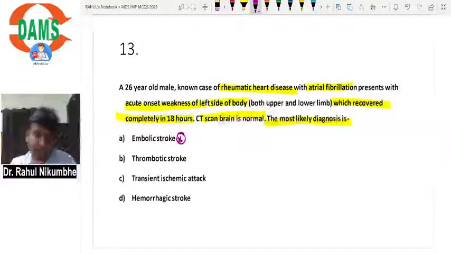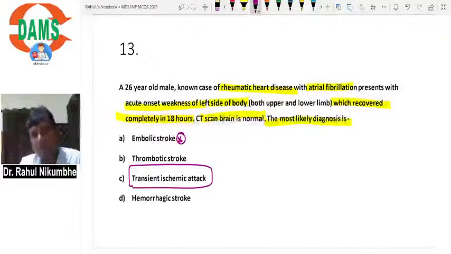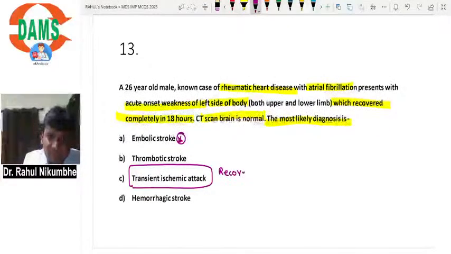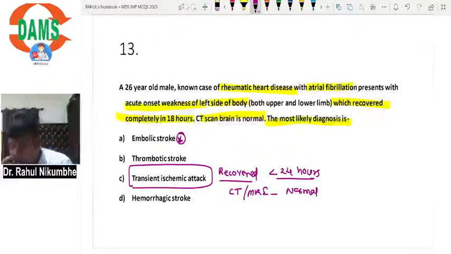Transient ischemic attack. Now what is the meaning of transient ischemic attack? If a patient is having sudden onset focal neurological deficit, but this deficit recovers completely within 24 hours and brain imaging, CT or MRI, is normal, then it is called a transient ischemic attack.